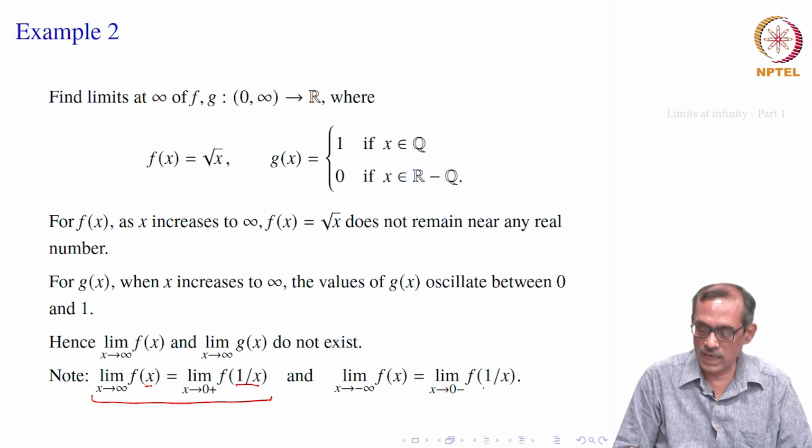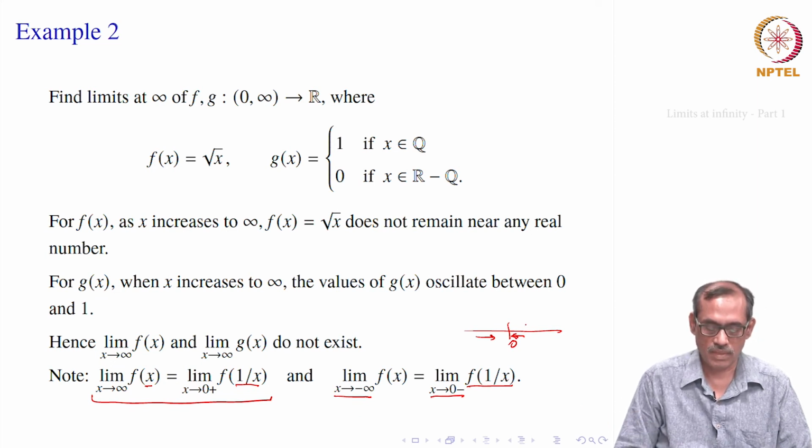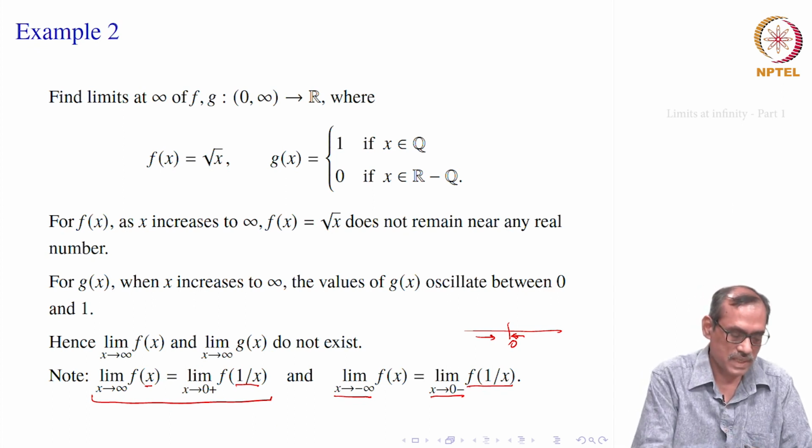right. Similarly, when you say f of 1 by x, with x going to minus infinity, you would say that x goes to 0 minus. That means, from the negative side of 0, you will be taking this way and it is a new function f of 1 by x. On the other hand, if x goes to infinity, you will say f of 1 by x, where x goes to 0 plus, in the neighborhood of 0 but remaining positive. Sometimes this substitution is also helpful, because it can simplify some notation and some expressions. Okay, you may not have occasion immediately, we will see later.